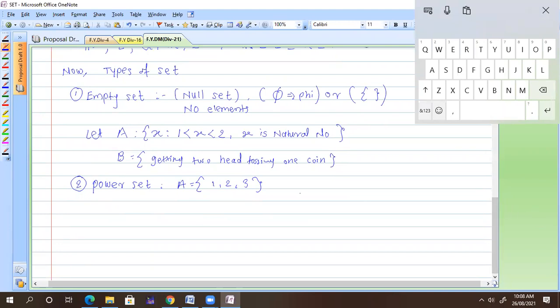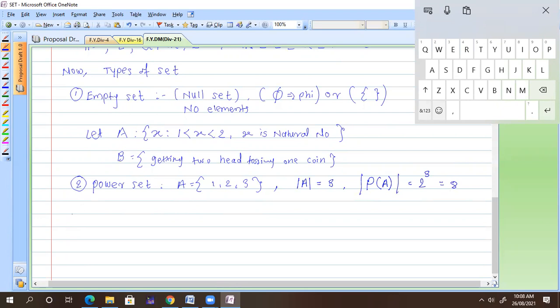So how many elements does the power set have? Anyone knows? 2 raised to n, yes, what is that n? The number of elements in a set, cardinality of A. So cardinality of A is how many? 3. So the power set is denoted by P of A. So cardinality of P of A must be 2 raised to 3. That is nothing but what? 8. So 8 subsets that set has. So what are they?